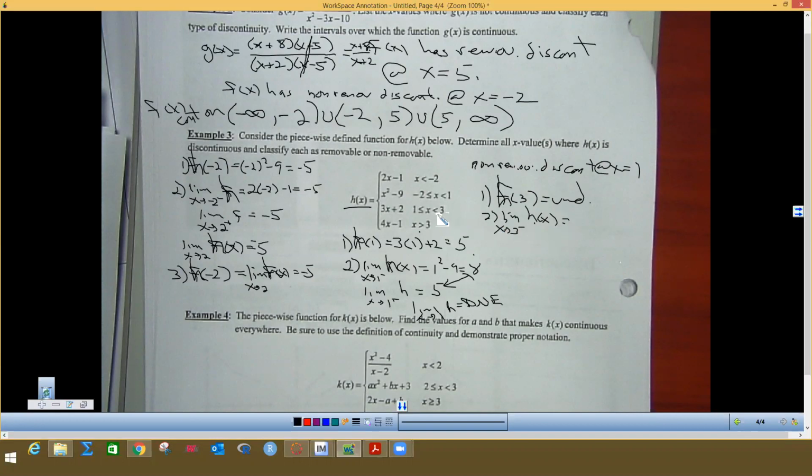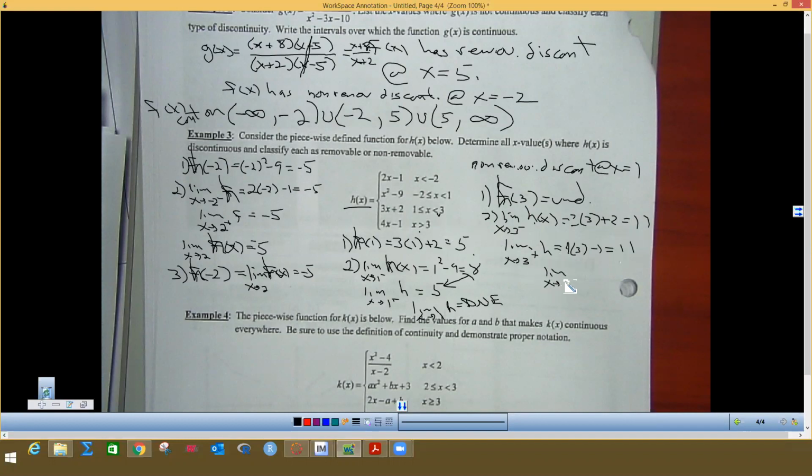So 3 from the left side, there's the less than for this. We plug 3 in there, and we get 3 times 3 plus 2 is 11. And we do the limit from the right side of h, which is this bottom one, and we get 4 times 3 minus 1, which is 11. So that means the limit exists there.